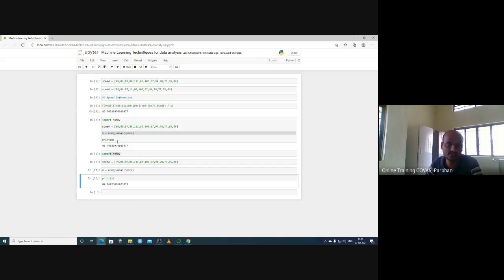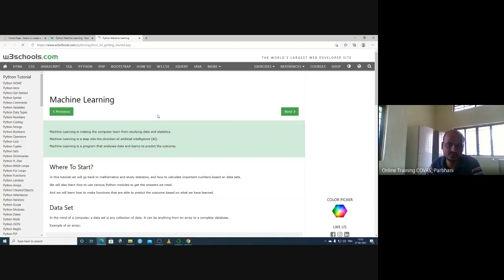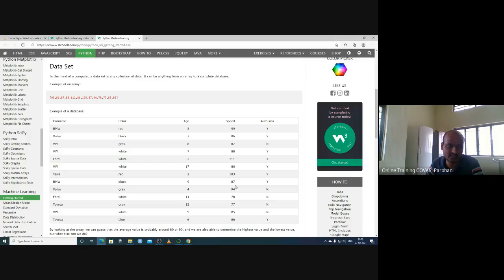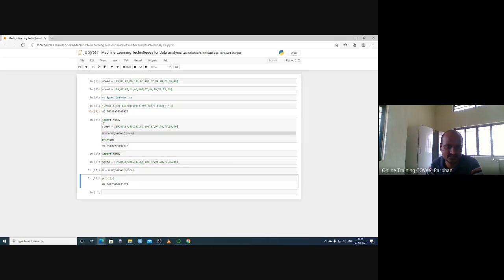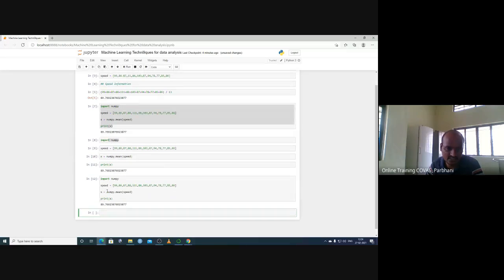We have this data: car speeds of different cars, BMW, Volvo, Tesla, Toyota, and different speeds. We want to get the mean speed. If you are analyzing data like this, import numpy. If you are typing data in array format, use numpy dot mean. Mean is a method, so the dot mean method on speed will give you the mean speed of the car.